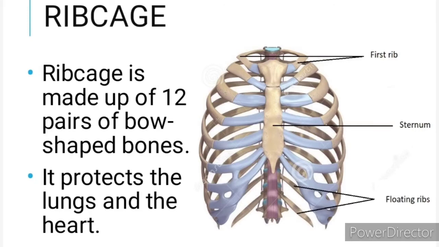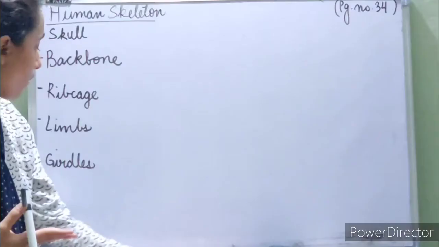Now the two last floating ribs that I am talking about are only attached to the backbone and are not attached to the sternum. So when you give it a glance, they look like they are floating in the air. That is why they are known as floating ribs. The rib cage is very, very important. It protects our lungs and the heart, and so that is the rib cage for us.